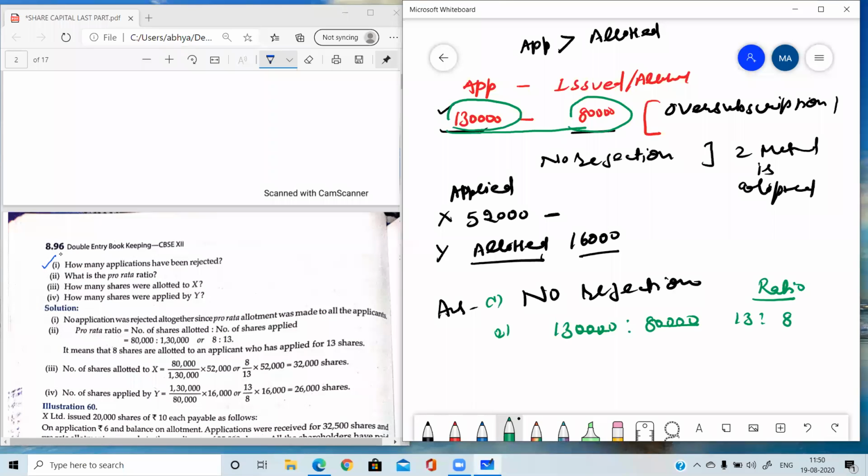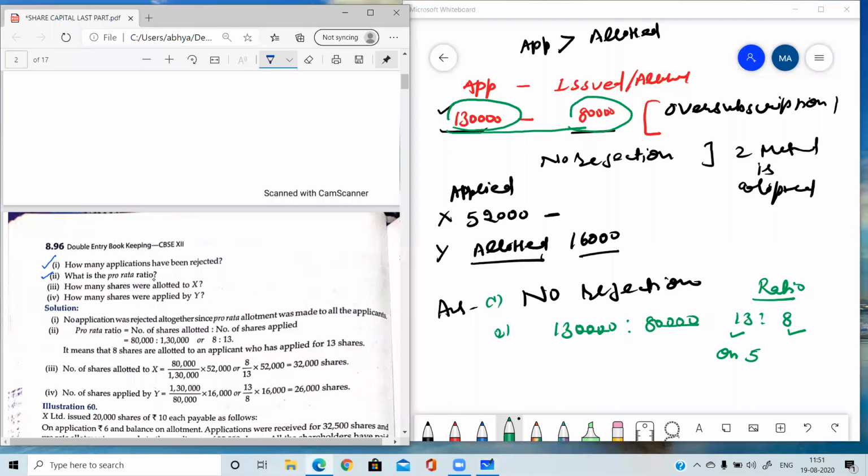What does this 13:8 mean? It means the shareholder who has applied for 13 shares has been given only 8 shares. So he has submitted the application money for 13 shares but he was allotted only 8 shares. So on 5 shares, his application money is extra. That will be utilized either with the allotment or that may be refunded, depending on the company's policy. In most of the cases, that excess money is utilized along with the allotment. Okay. So the second question is also done.